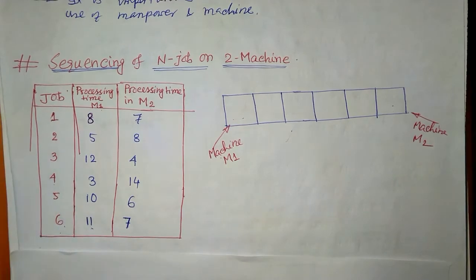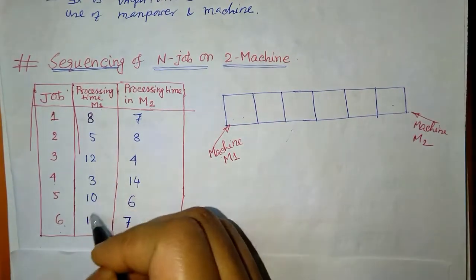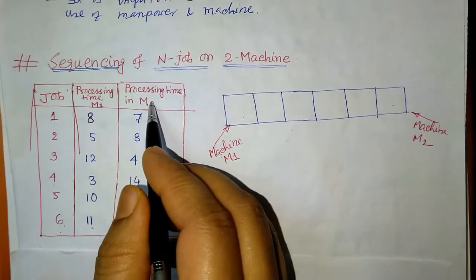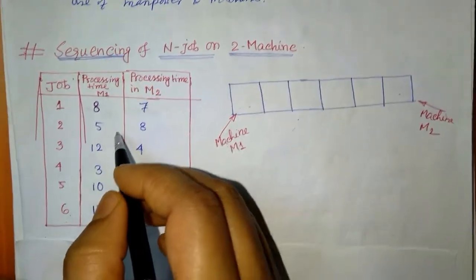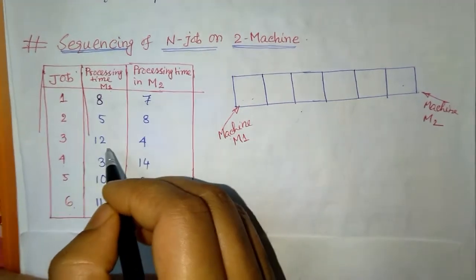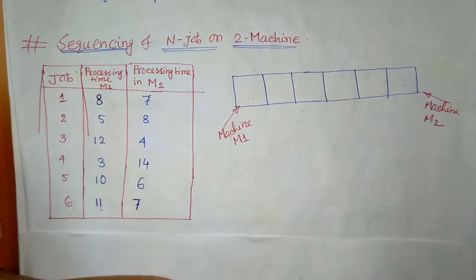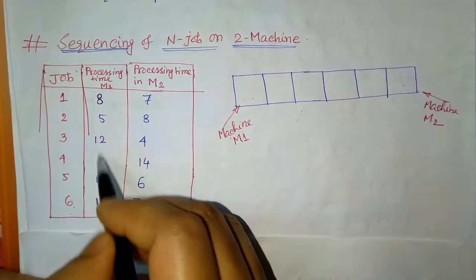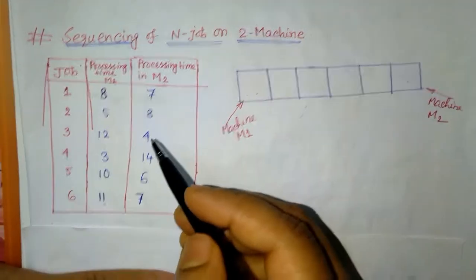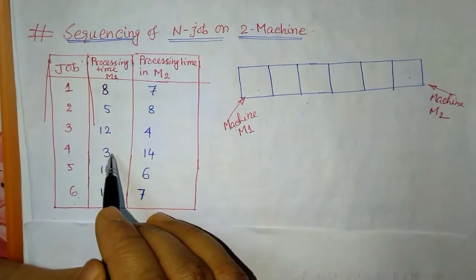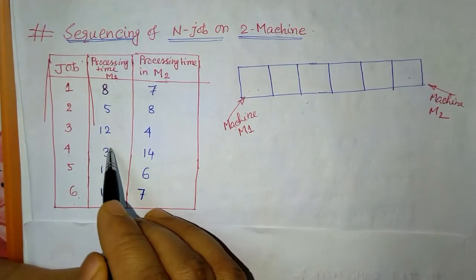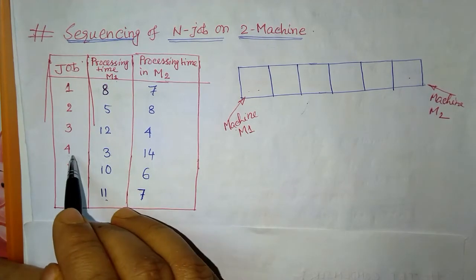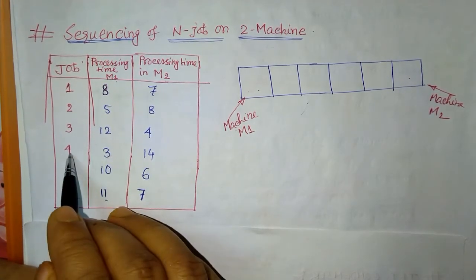In the next step, out of the processing times for machine 1 and machine 2, we have to find the minimum value among all M1 and M2. Here, the minimum value is 3 at M1, and the corresponding job is job number 4.